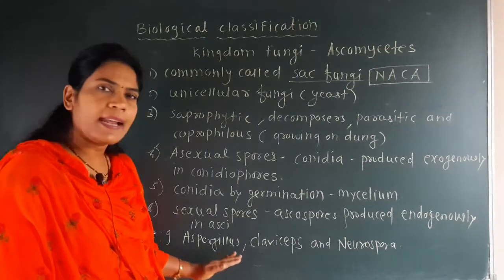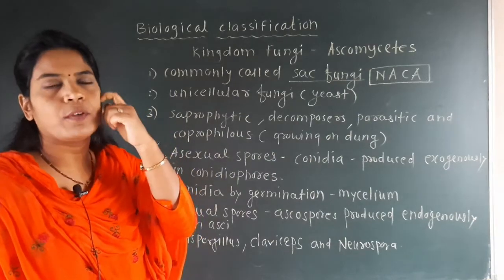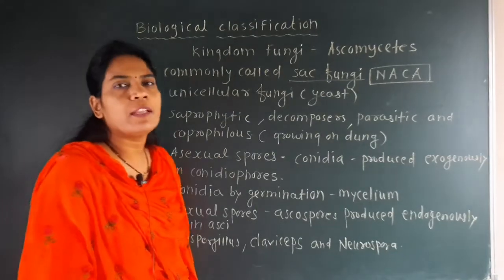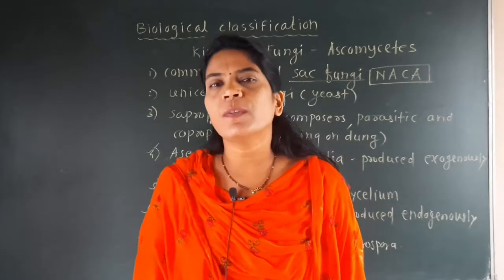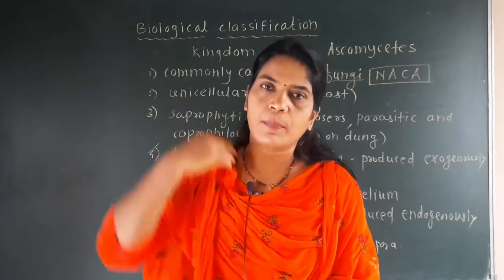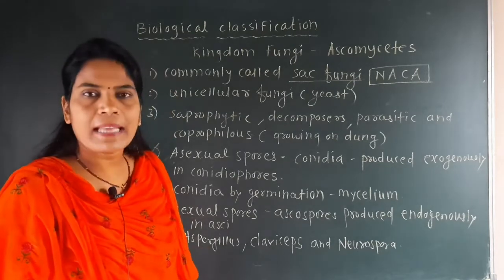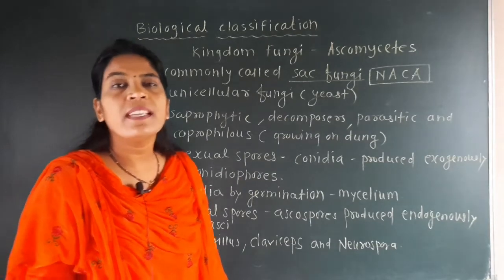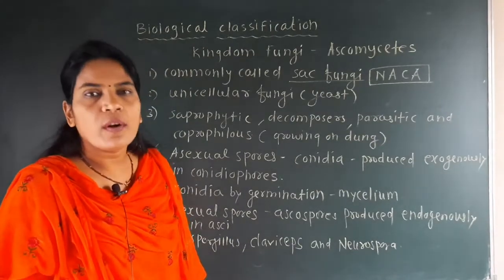And the last point is examples: Aspergillus, Claviceps and Neurospora. These are the three examples which belong to the Ascomycetes. There are also morels and truffles, which are examples of fungi that are very delicious in taste, and they also belong to the Ascomycetes. But here we will observe the three examples, Claviceps, Aspergillus and Neurospora, by the trick NASA. Here we are pronouncing NASA, but the spelling is not NASA.